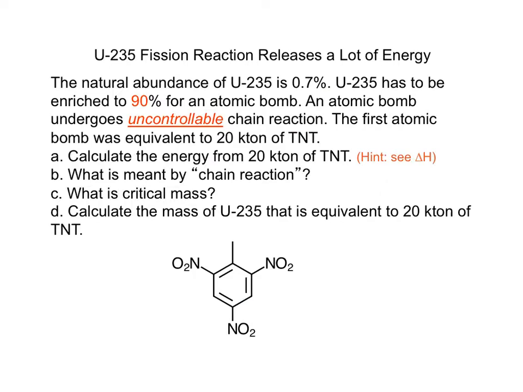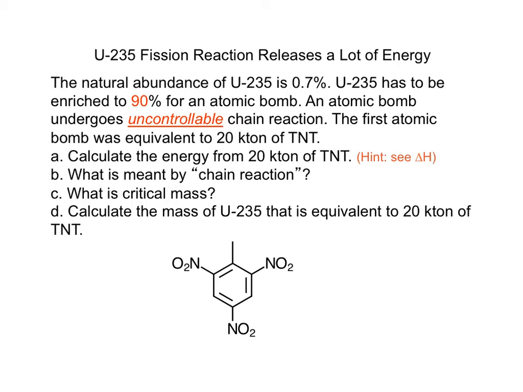To make an atomic bomb, the U-235 has to be enriched from 0.7% to 90%. That's very hard to do. The first atomic bomb was equivalent to 20 kilotons of TNT. How much U-235 is equivalent to 20 kilotons of TNT? Stop the video and see if you can answer these questions.